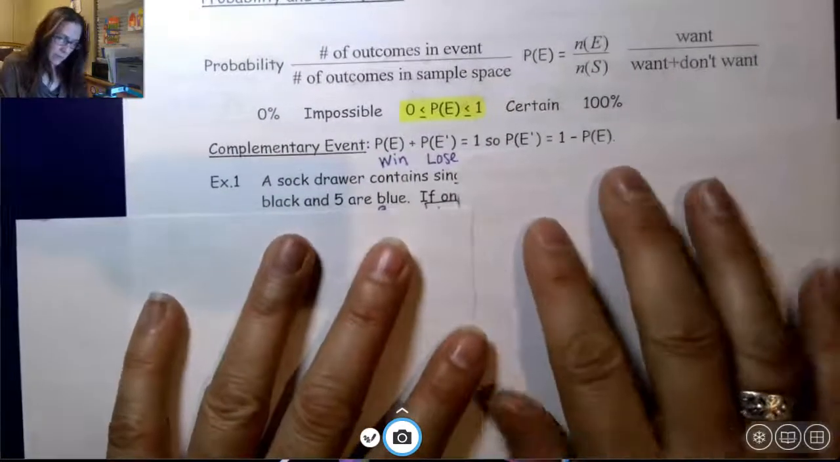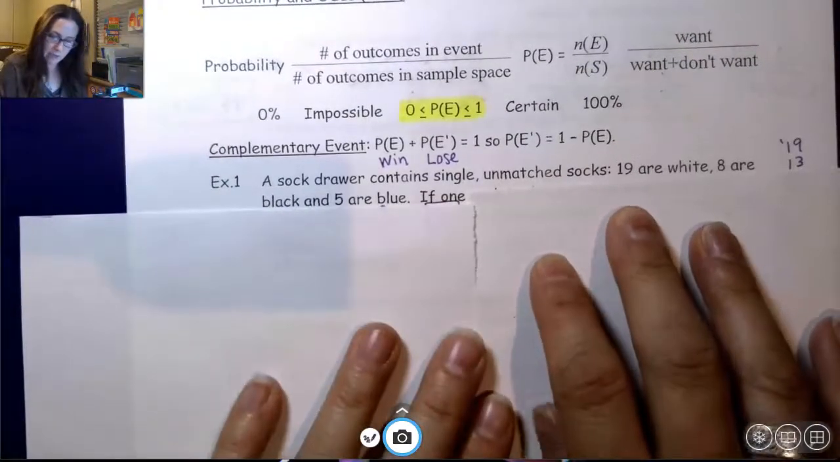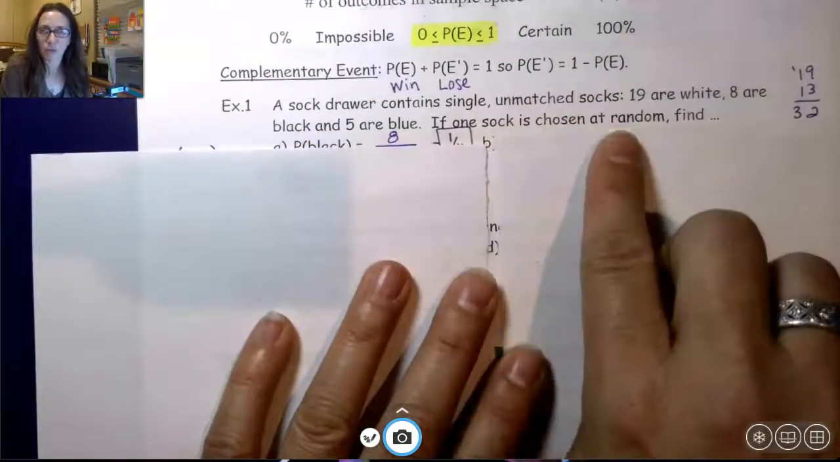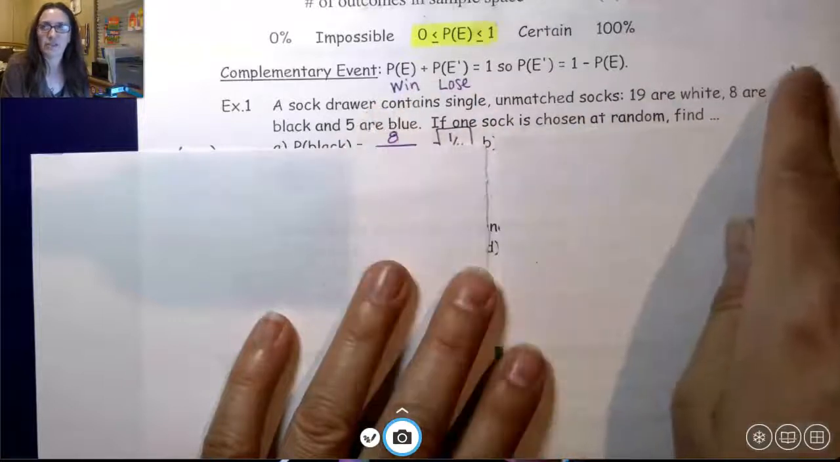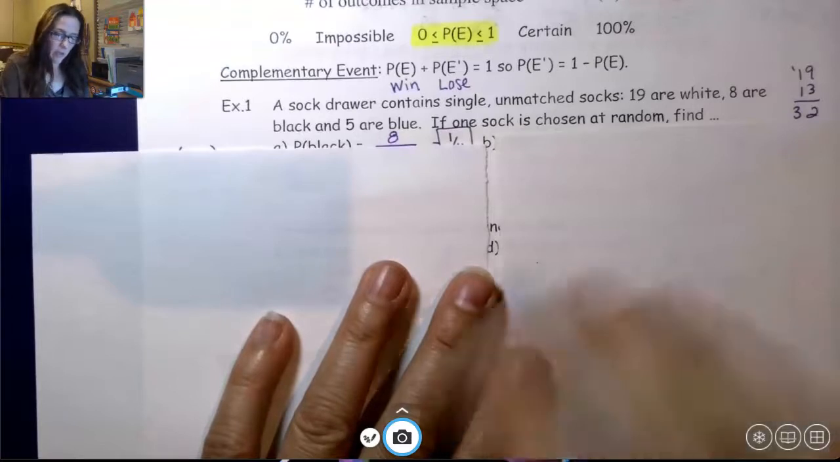Now, we have all this information here. Sock drawer contains single unmatched socks, 19 white, 8 black, 5 are blue. If one sock is chosen at random, so how many socks do I have total? 19, 8, and 5. I have a total of 32 socks. I'm going to pick one sock first.